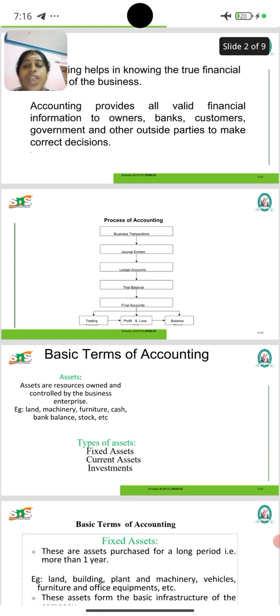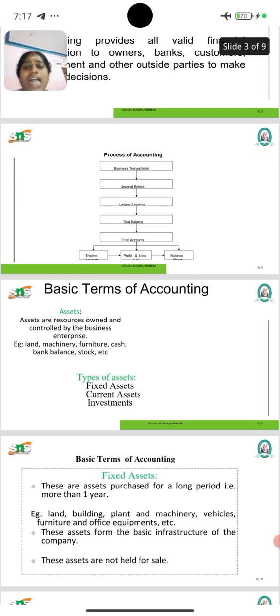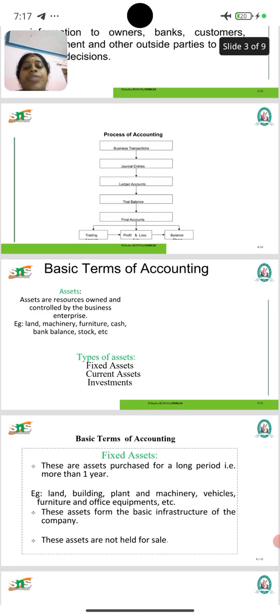Okay, next we are going to see the basic terms of accounting. Assets are the resources owned and controlled by the business enterprise. Examples: land, machinery, furniture, cash, bank balance, stock, etc. These are some assets. While categorizing assets, they are fixed assets, current assets and investments.